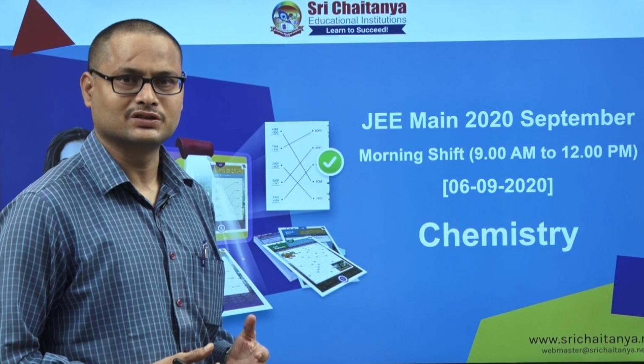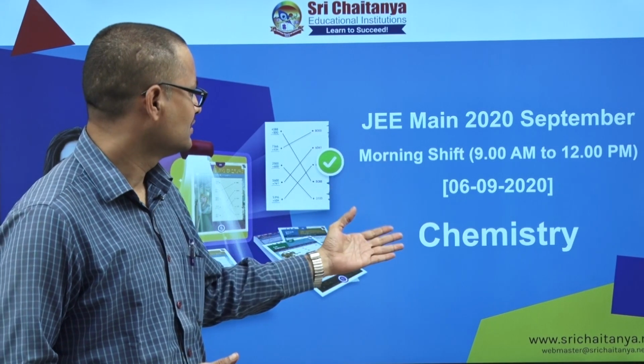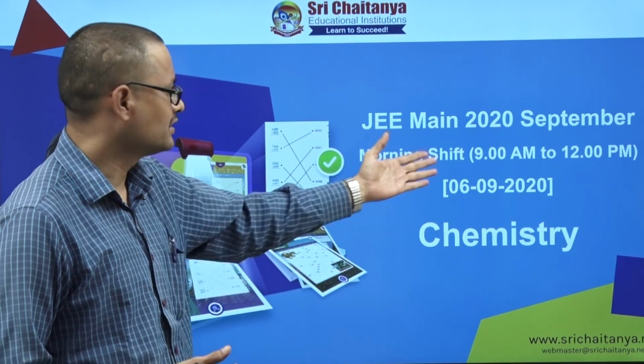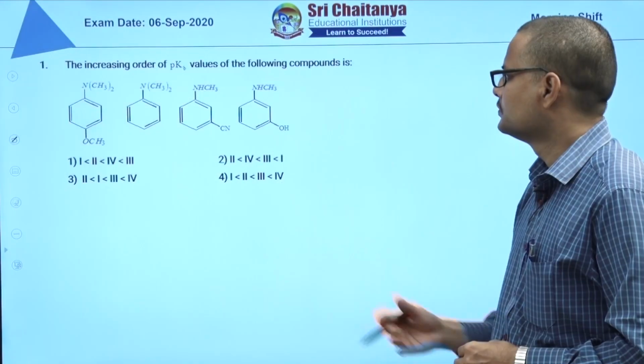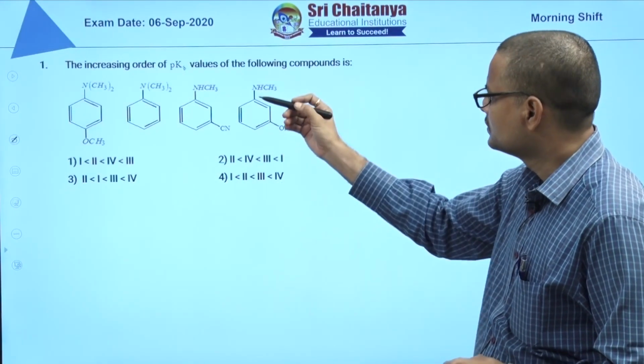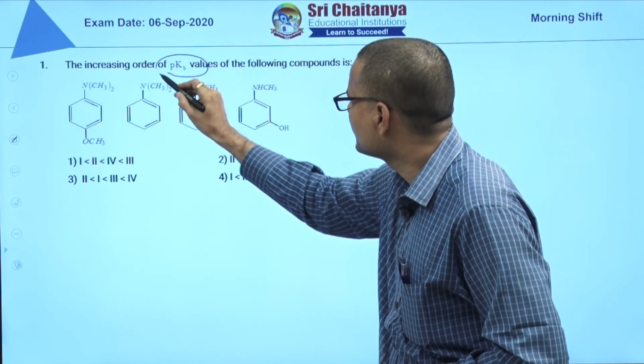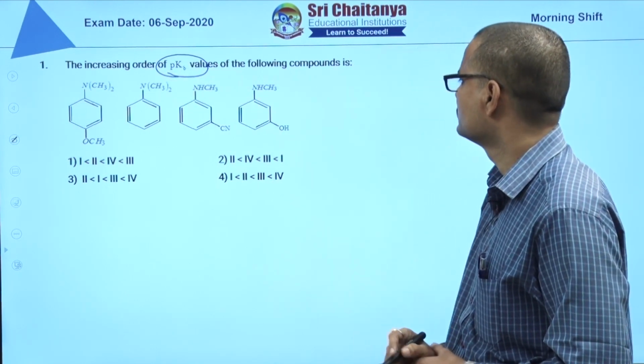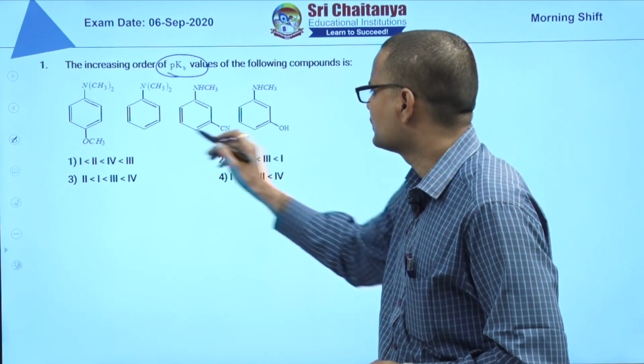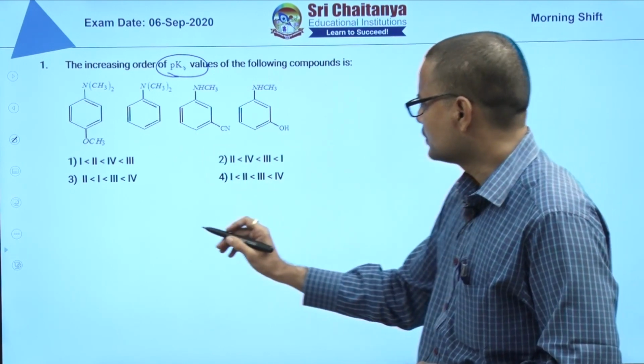Now we are going to discuss the JEE Mains September 6th morning shift chemistry paper. First question. The question is asking the order of pKb values, and 4 bases were given. Here the concept is